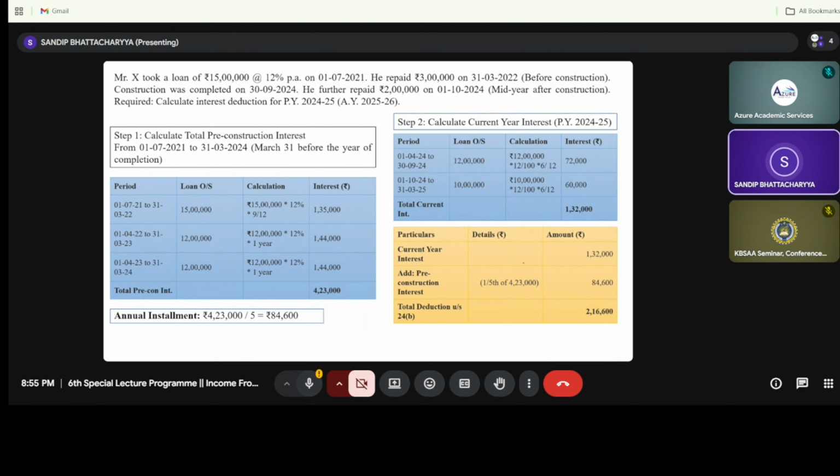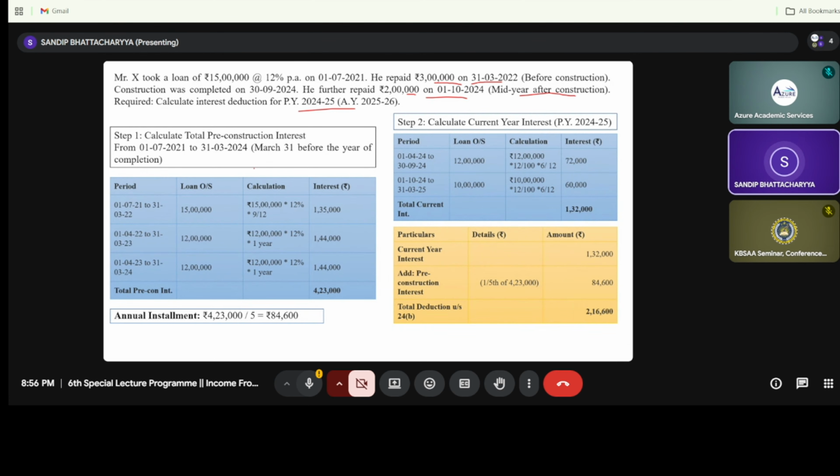He paid rupees 3 lakh before construction. Construction completed on 31/3/24. He further repaid. Here are two repaid values. One is rupees 3 lakh, which is the difference of the previous sum. One is the rupees 3 lakh on 31st of March, and second is 2 lakh on 1/10/24, that is mid-year after construction. So calculate the total interest.